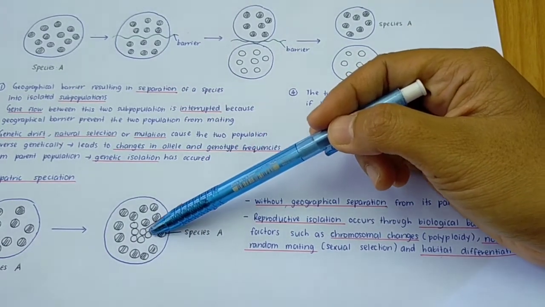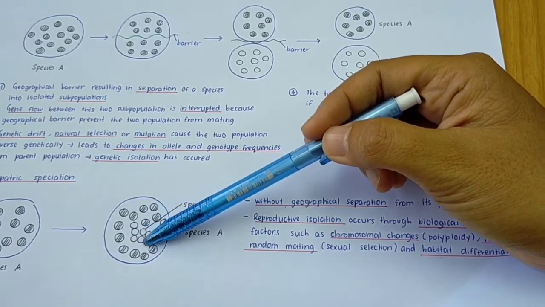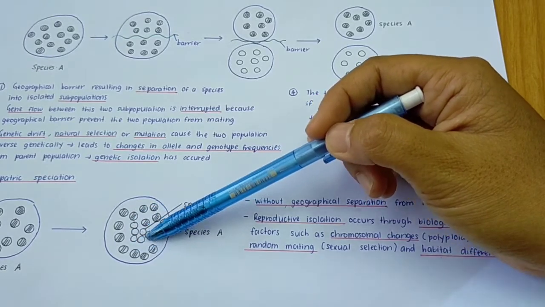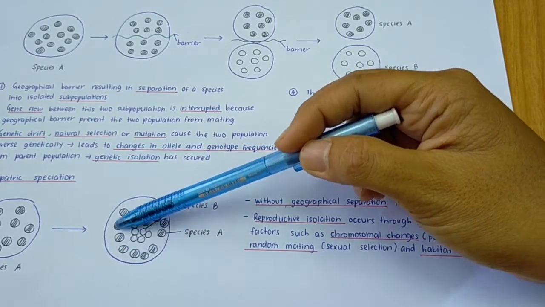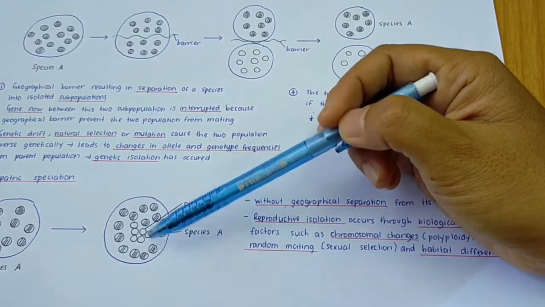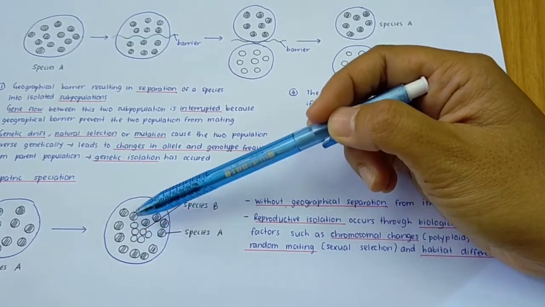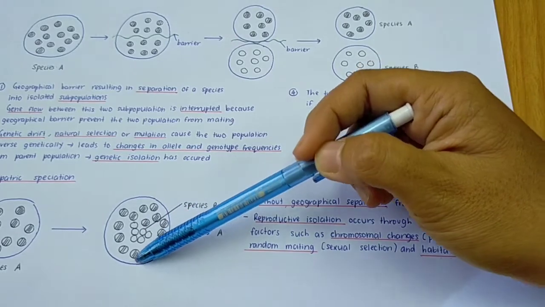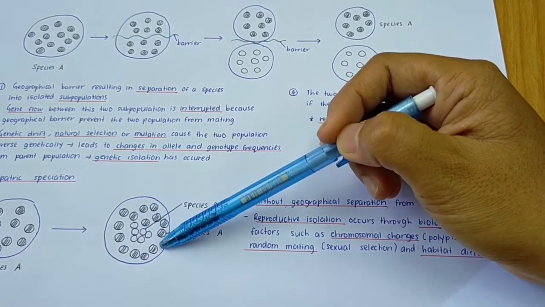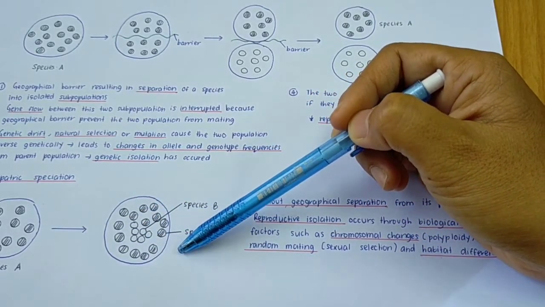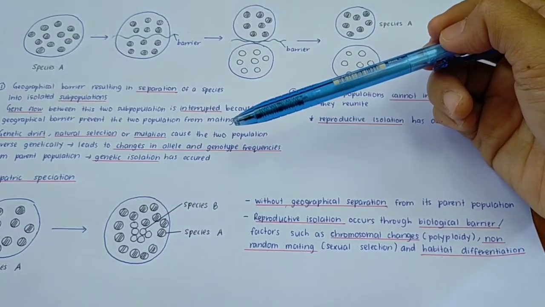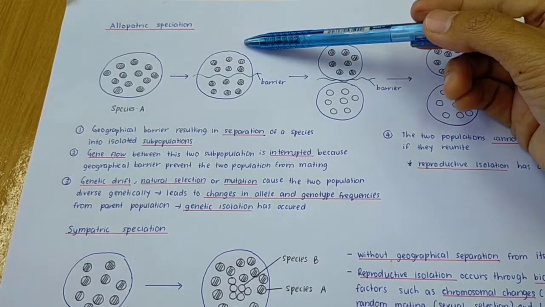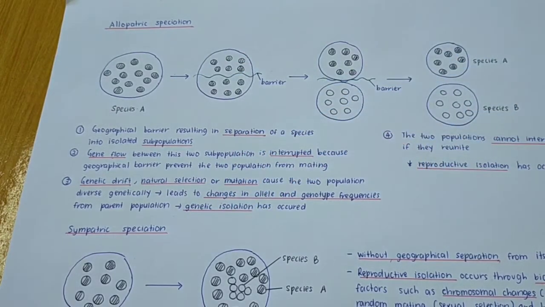Or because of habitat differentiation. Habitat differentiation means maybe the members of the species B prefer habitat which is different from species A. Okay, let's say species B prefer habitat which is acidic soil, but species A prefer habitat which is alkaline soil. So bila berbeza dari segi habitat, so that's why boleh berlaku reproductive isolation. Okay, so that is the difference between allopatric and also sympatric speciation.